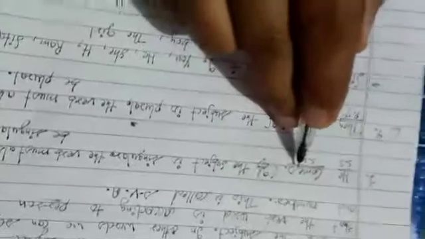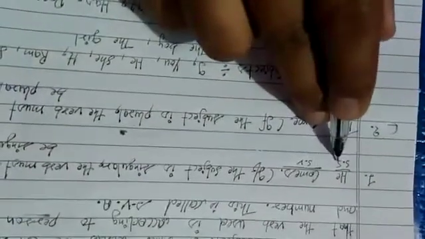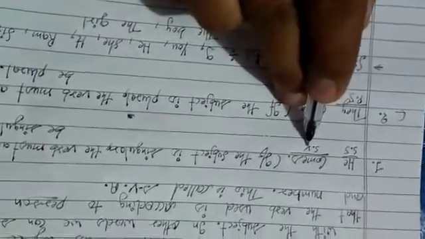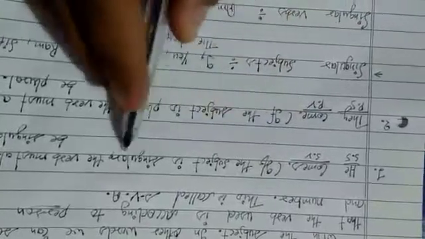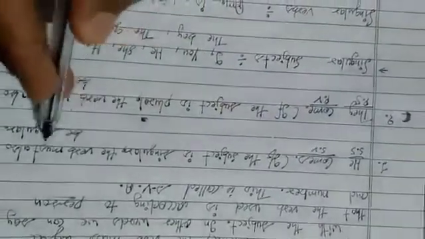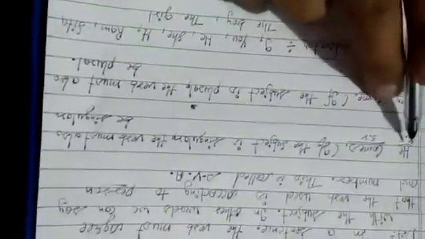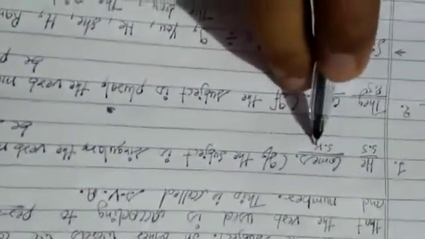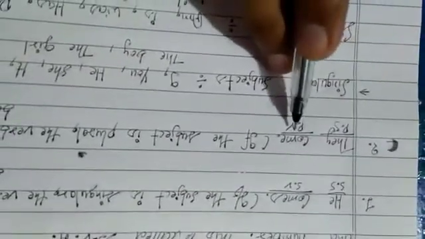Let me give you one or two examples. He comes. Now you see first, he is a singular subject, right? And comes is a singular verb, right, everyone? The definition is, if the subject is singular, the verb must also be singular. That's very important. Let's see the next sentence. They come.